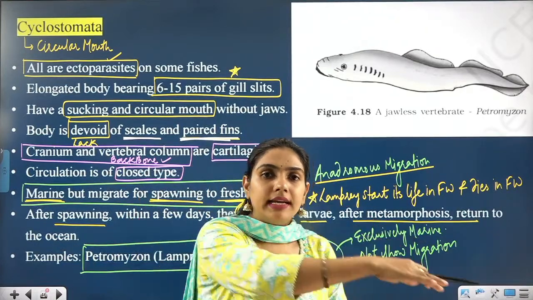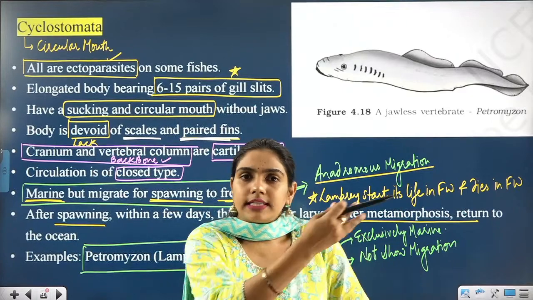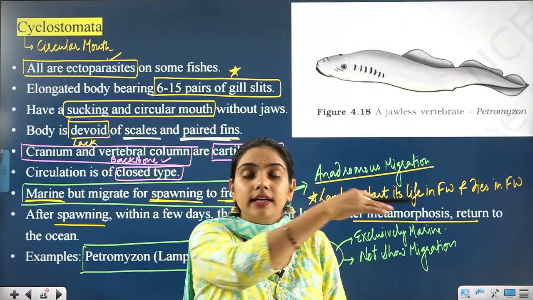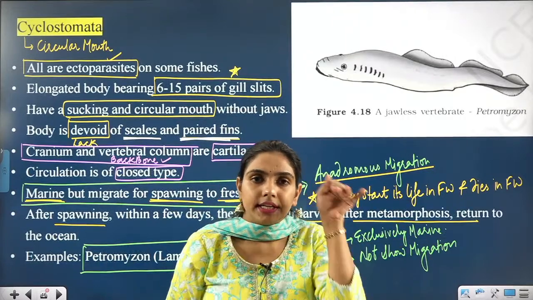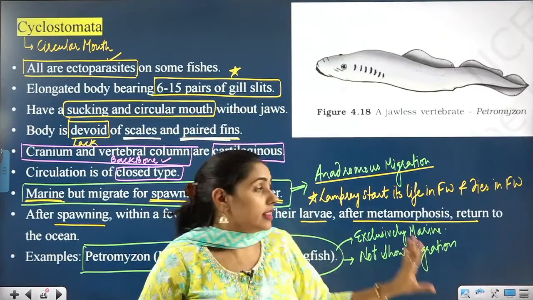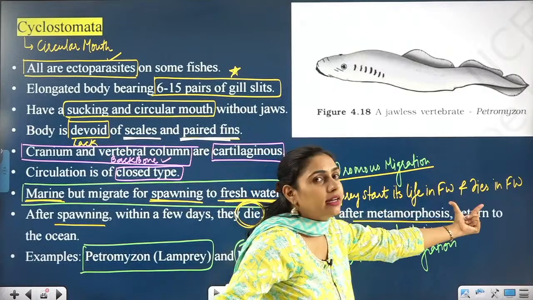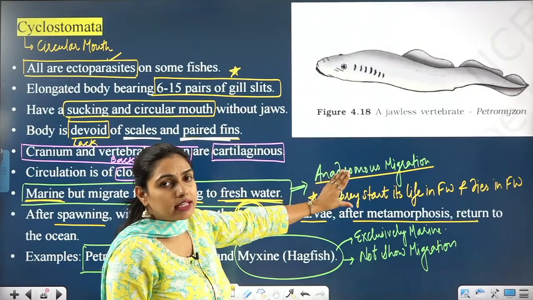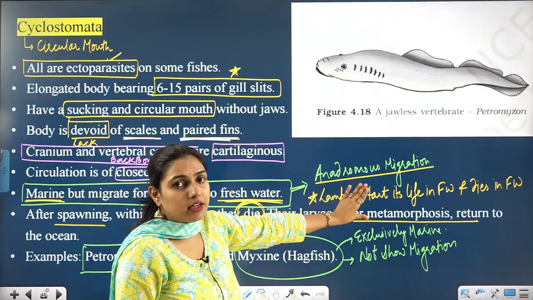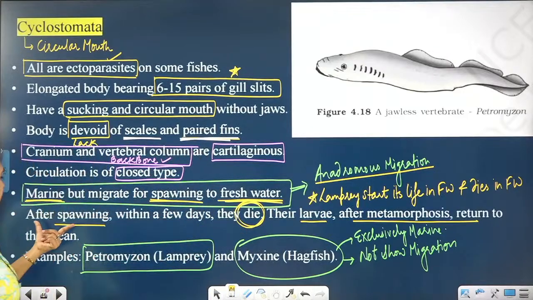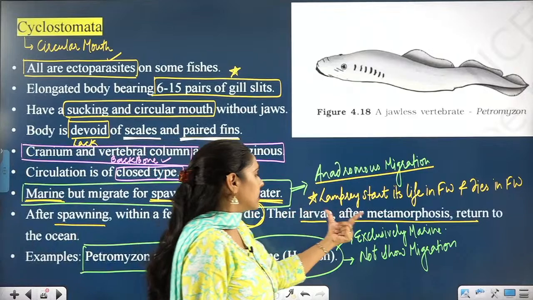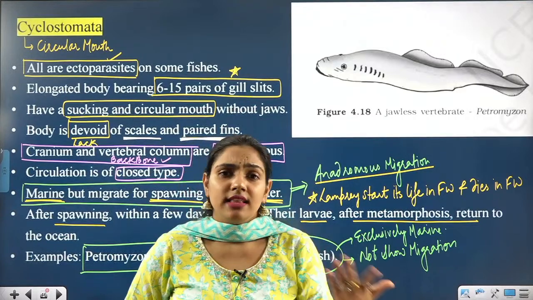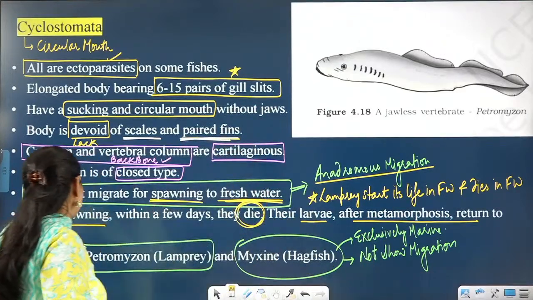So parent has gone. Now the sibling has formed. The sibling will come alone. Parent will not come. The adult lamprey is gone, died in the fresh water. So they have started their life in fresh water and they die in fresh water. This line once came into the question. So they were asking whether it is true or false. Justify the statement. So this is the line, after spawning within a few days they die. The larva after metamorphosis, what is the meaning of metamorphosis? Larva is changing into the adult. Then it will come back to the ocean, meaning marine water.